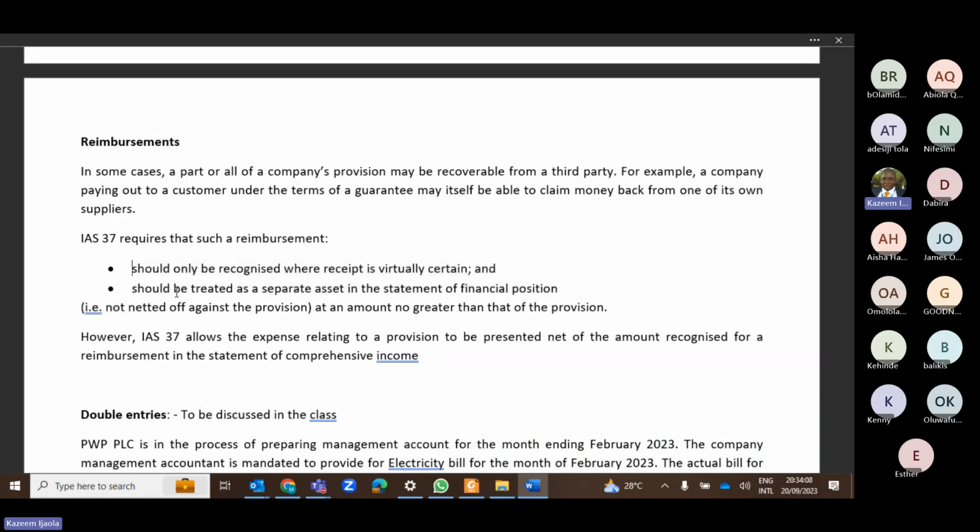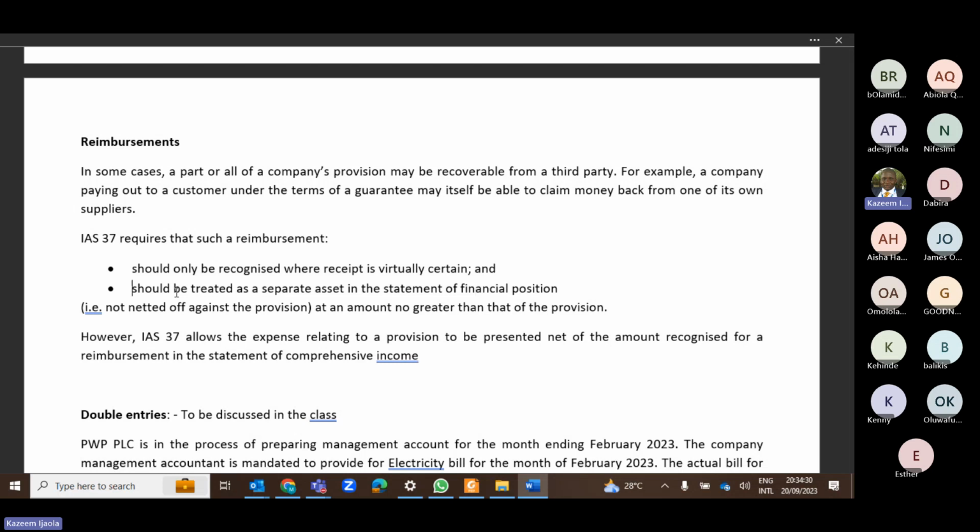So when you are sure that such an amount will be received. If you are still doubtful, they may pay or they may not pay, then treat it as an expense, don't waste your time. But it should be recognized as a reimbursement when you are certain that the amount will be reimbursed. Okay, that is the condition.